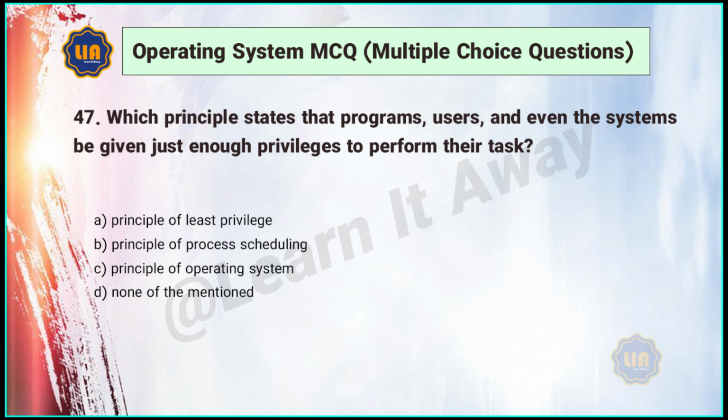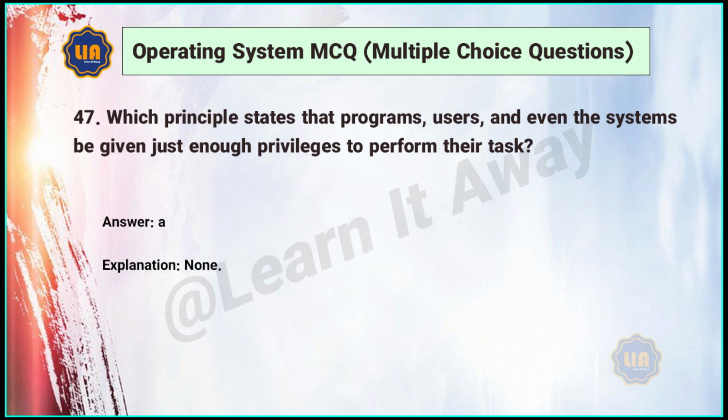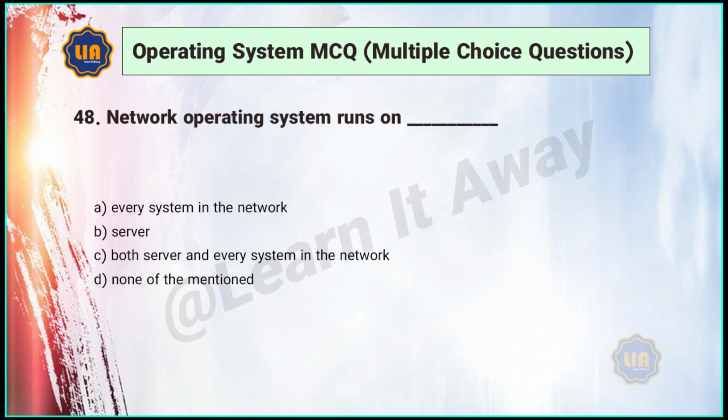47. Which principle states that programs, users, and even the systems be given just enough privileges to perform their task? A. Principle of least privilege. B. Principle of process scheduling. C. Principle of operating system. D. None of the mentioned. Answer: A.